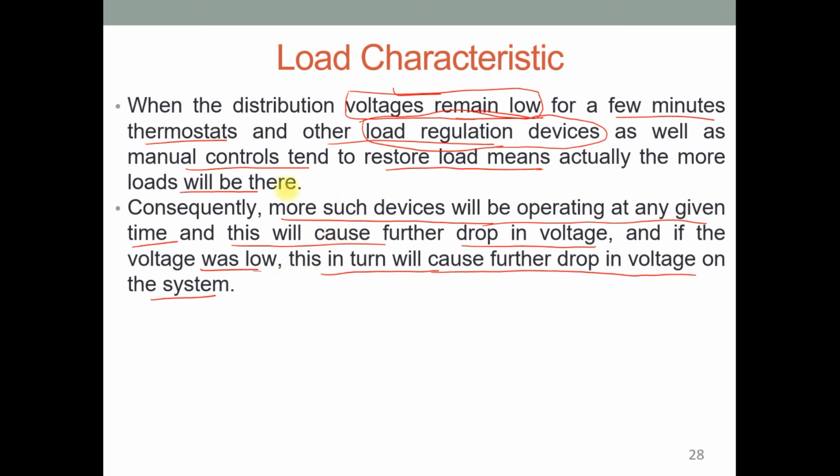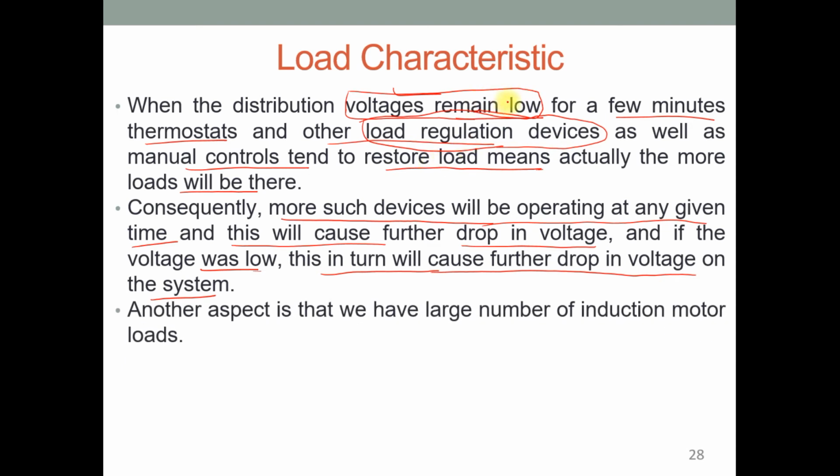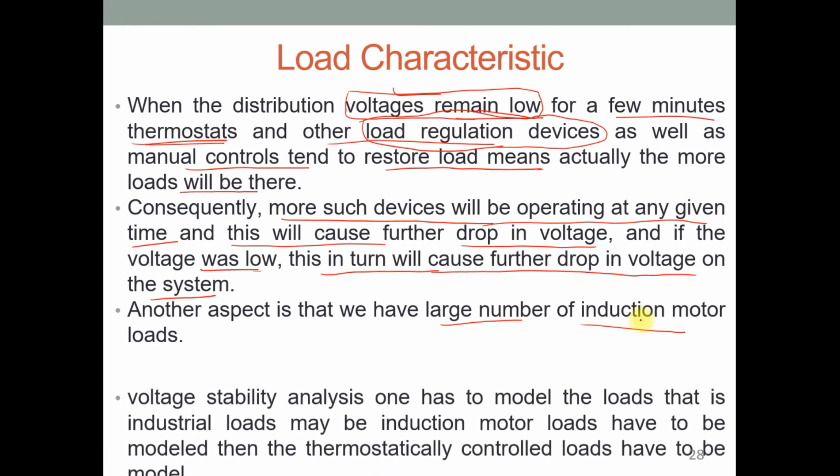Clear? So we need to understand the characteristic of the regulation devices and try to maintain the voltage at an acceptable limit. And another aspect is that we have a large number of induction motors. We have considered here the case of thermostat. Let us consider which is the static load. Clear? Static load. Here we have considered the second one, which is the large number of induction motor load, which is the dynamic load in the system.